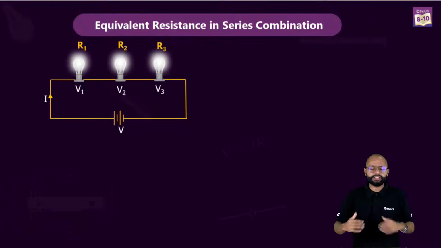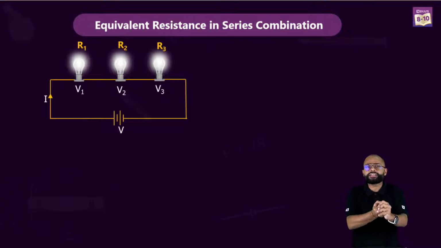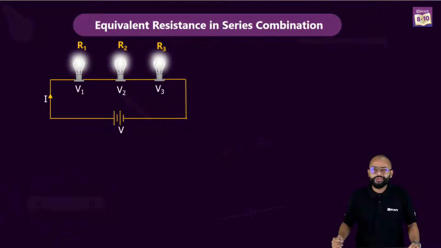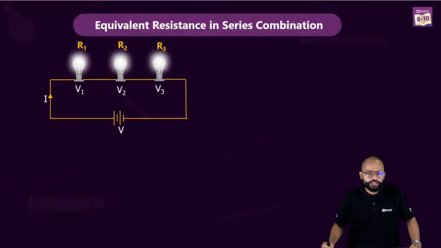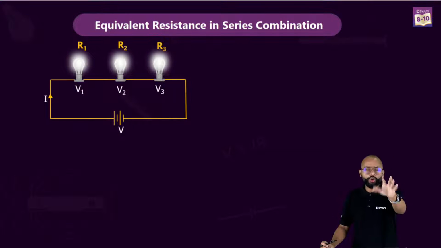Let's start with some mathematical derivations. We are trying to derive the formula R equals R1 plus R2 plus R3. That's also important. I'm sure you know how to do it. Do it in your notebook and just cross-check with me.